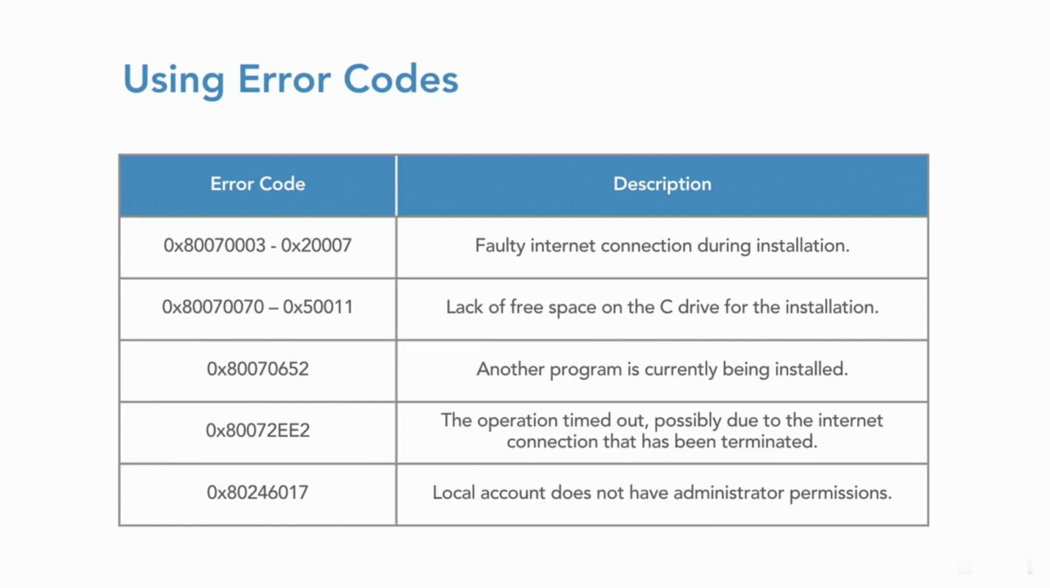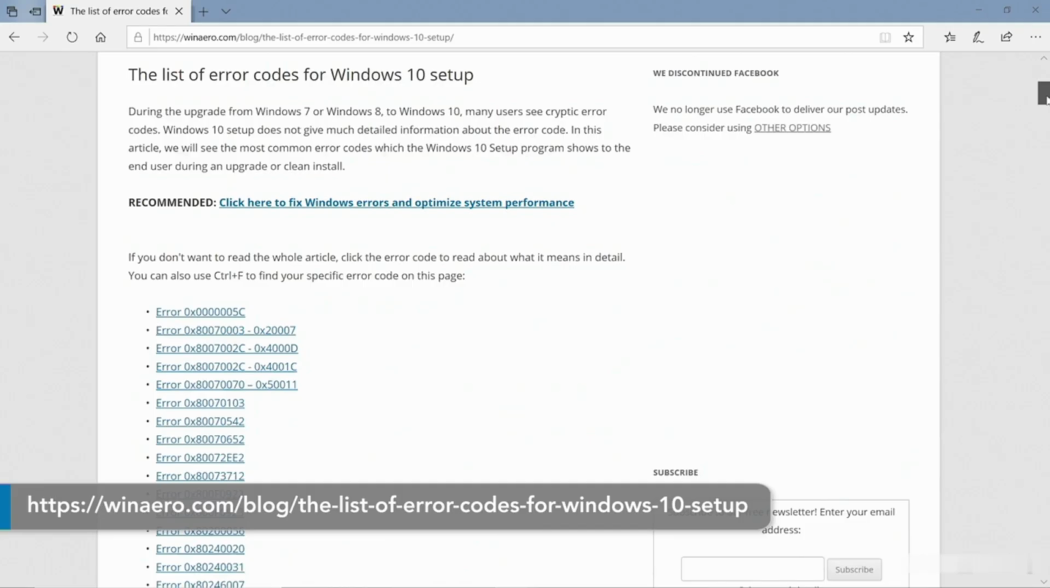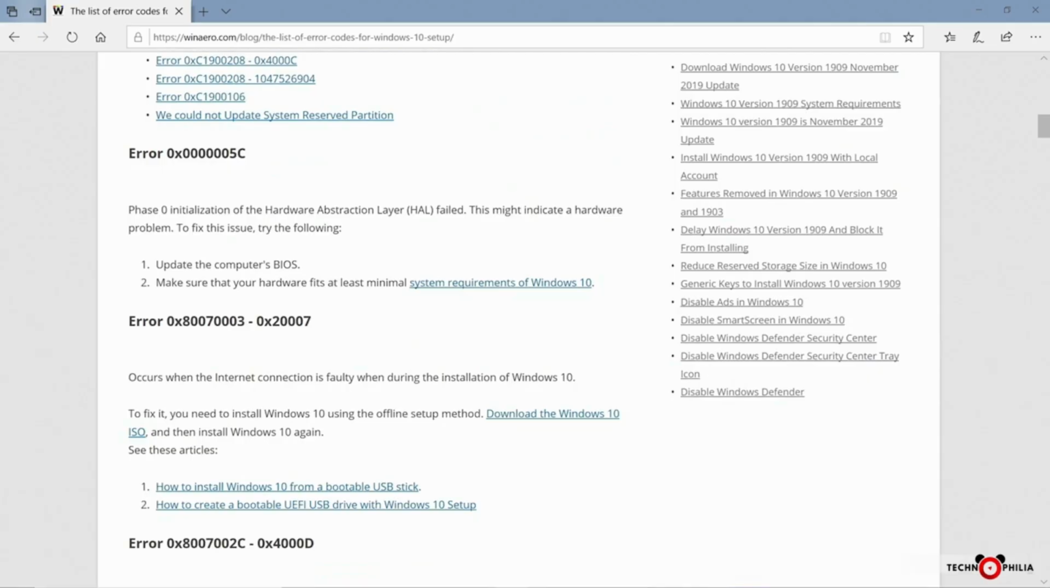Examples of some Windows 10 installation error codes are shown on the left-hand side of the table on screen, with their explanations shown on the right. These include lack of free space, the operation timed out, or incorrect user permissions. You can find more detailed information on dozens of error codes by using the web page on screen. The author has listed lots of error codes relating to setup issues, with descriptions and resolutions to most of the common ones. These include links to external sites and Microsoft reference information.